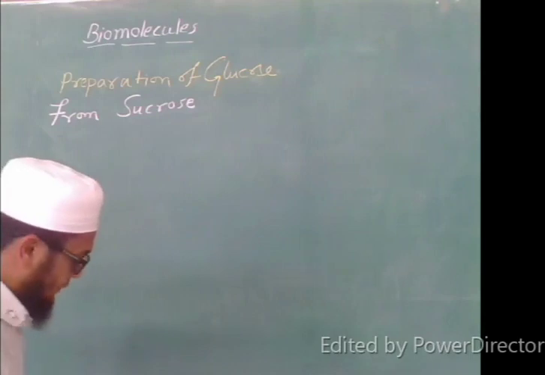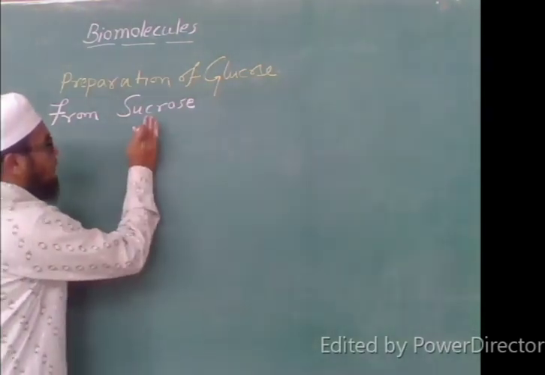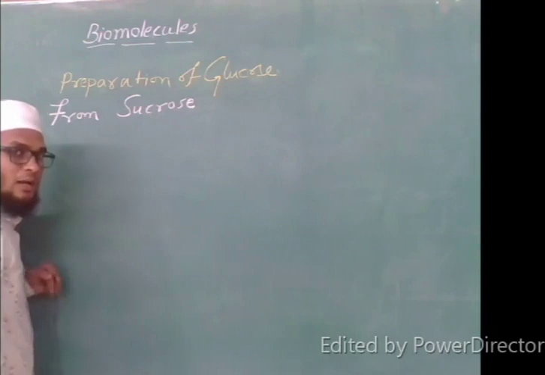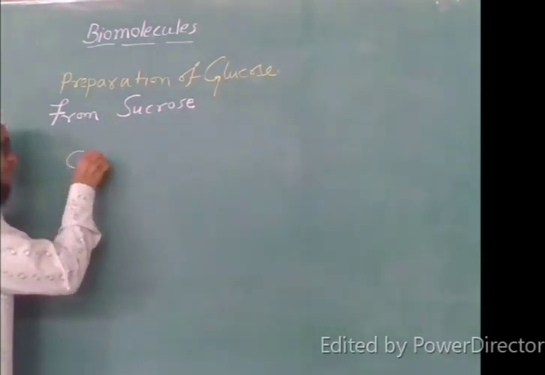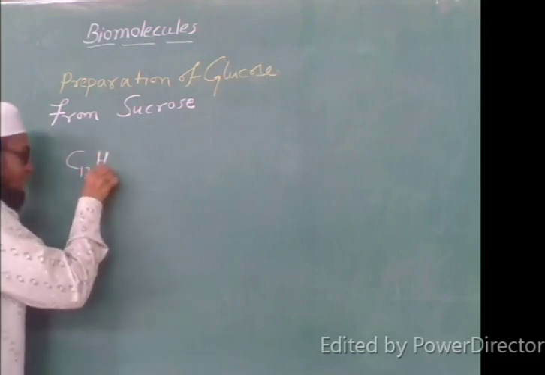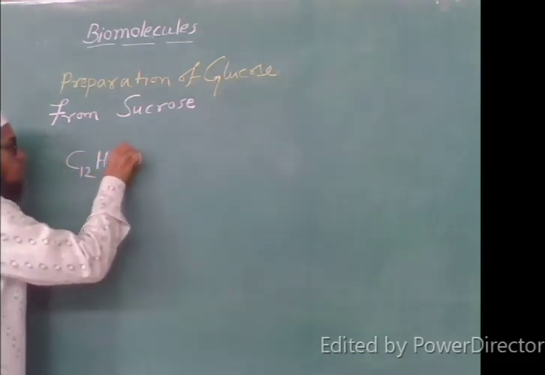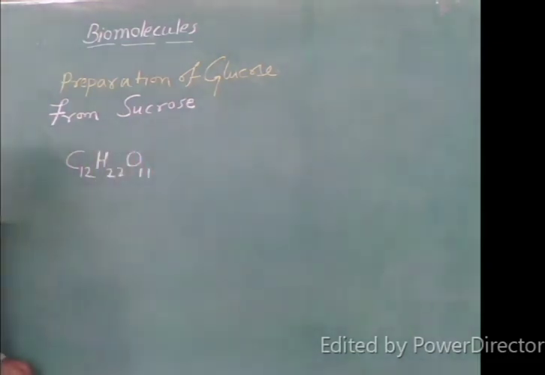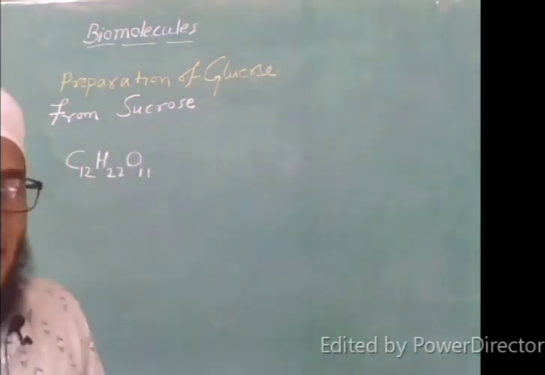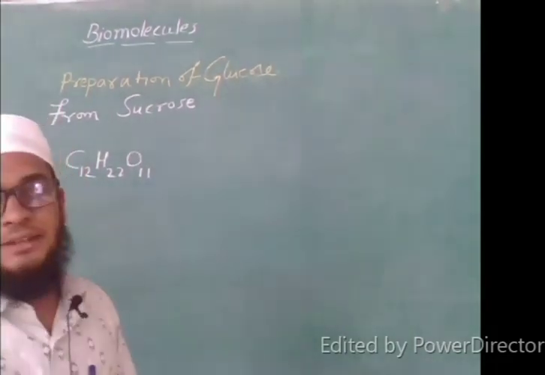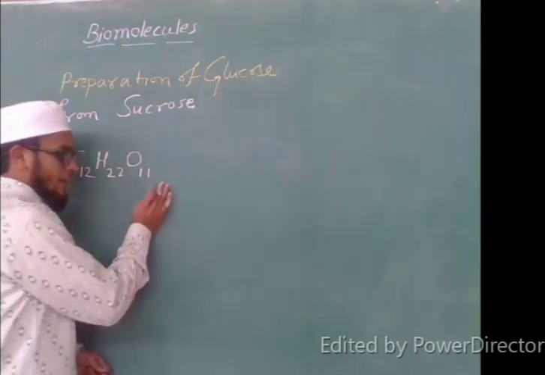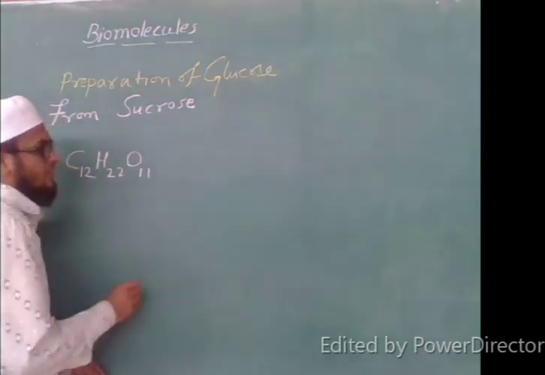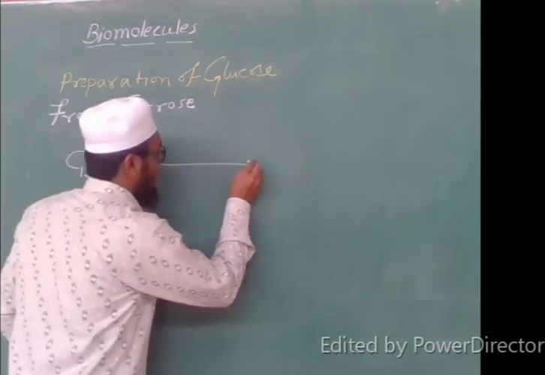In my last video, I gave you the molecular formula of sucrose. The molecular formula of sucrose is C12H22O11. It is commonly called sugarcane. It is our sucrose molecule. It is also a type of oligosaccharide. It is a disaccharide. Now, under the process of hydrolysis.